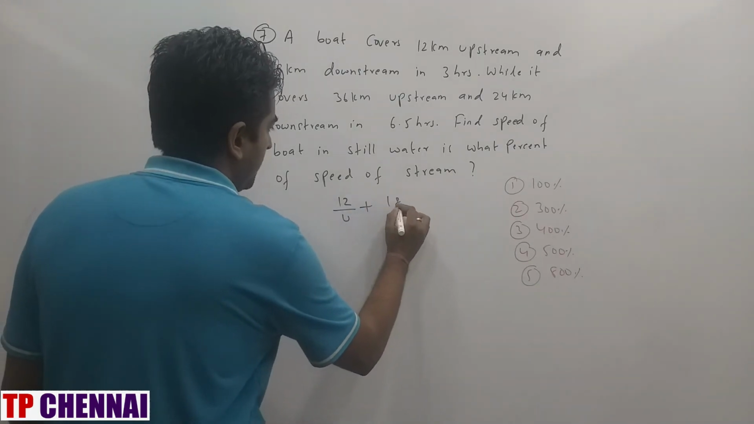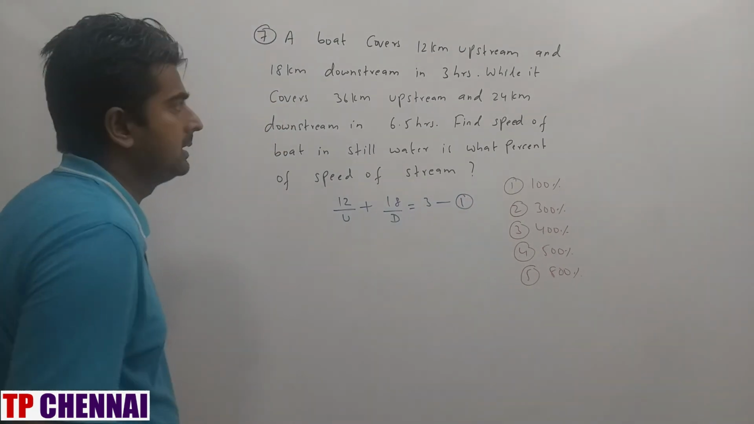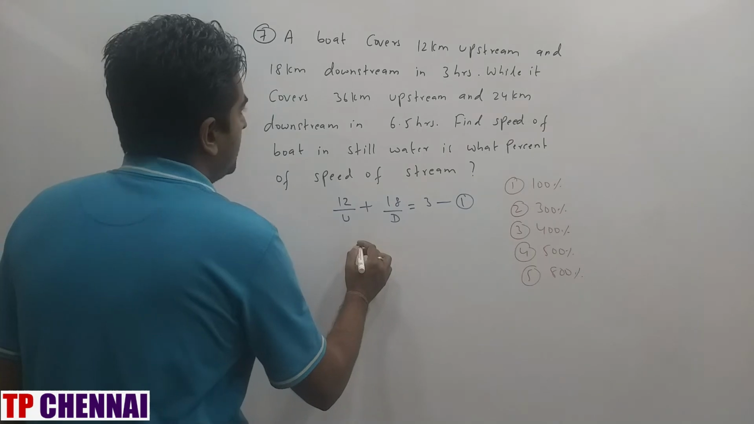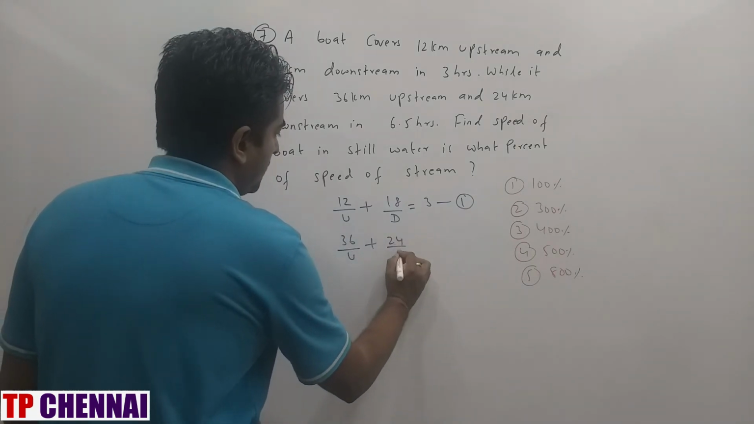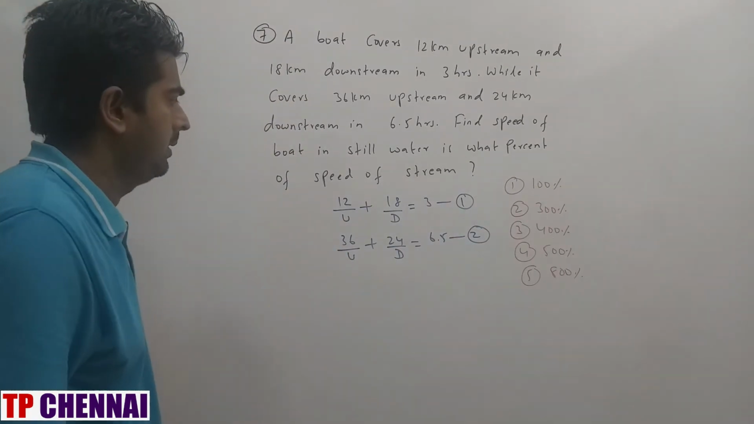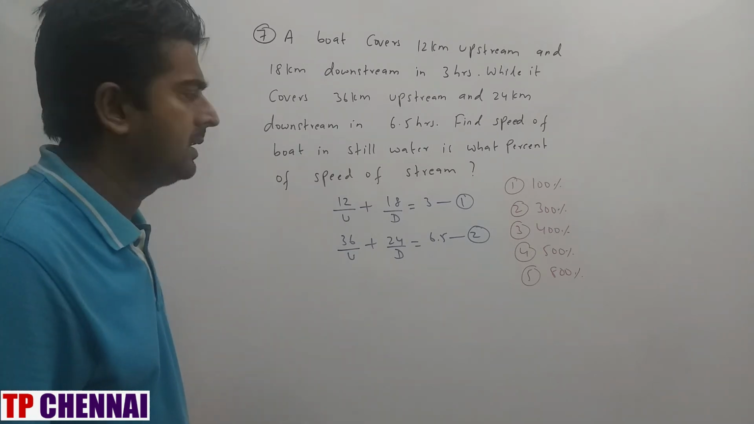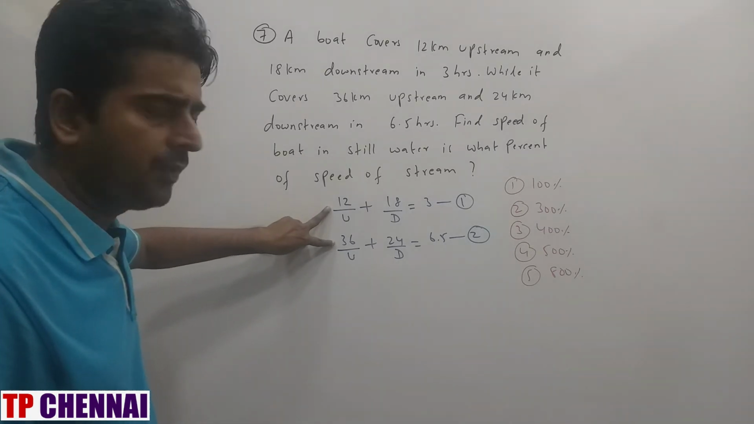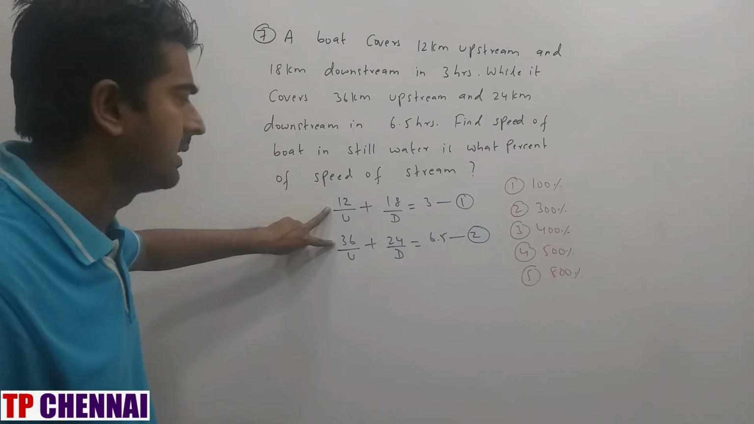So the boat covers 12 km upstream and 18 km downstream in 3 hours. Right? This is my first equation. Second one, it covers 36 km upstream and 24 km downstream in 6.5 hours. Right? Now I need to solve. Before solving, the best way is to take the HCF of 12 and 36. You just put it first. Go with the substitution method.